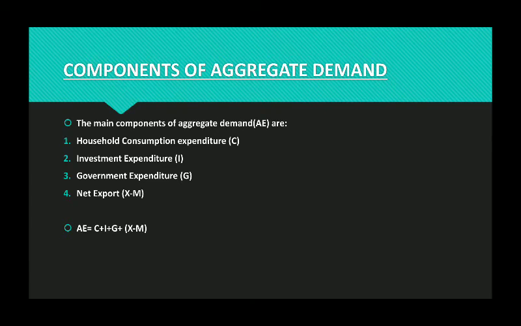It's a closed economy. If only closed economy is mentioned with government, then G will be included. If there is no government, then G will also not be included. So in that way, aggregate demand can be changed depending upon whether we are including the government or not. In case of open economy, this is the scenario: AD equal to C plus I plus G plus X minus M. I hope everyone understood this.